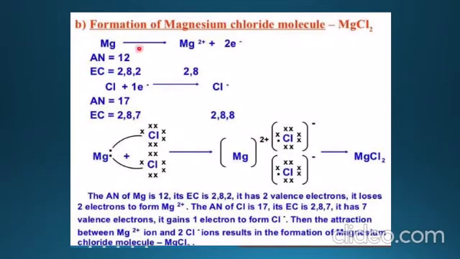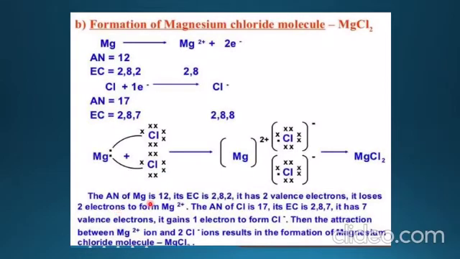Similarly, formation of magnesium chloride, MgCl2, which we have talked about. Magnesium has 2 electrons in its valence shell, and each chlorine will acquire 1 electron, as it has 7 valence electrons. So magnesium will give 1 electron to each chlorine. Magnesium will acquire 2+ charge, and each chlorine will acquire a negative charge by gaining 1 electron, forming the chloride ion. So the compound formed here will be MgCl2, where Cl is 2 times.